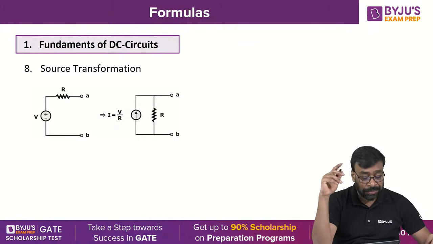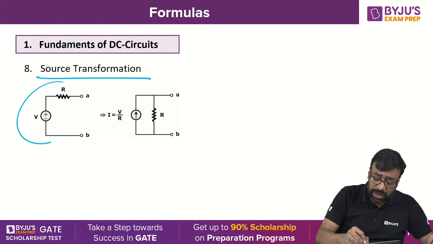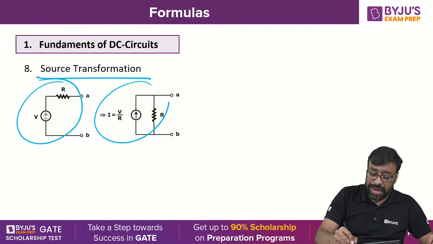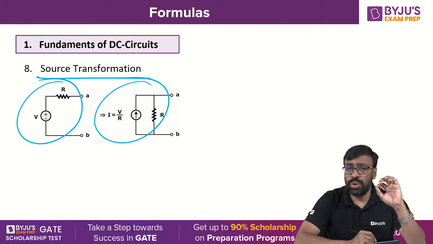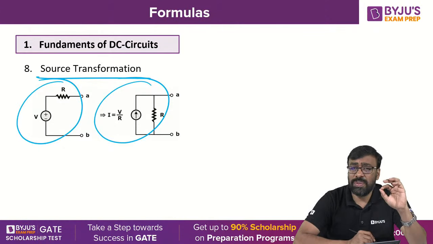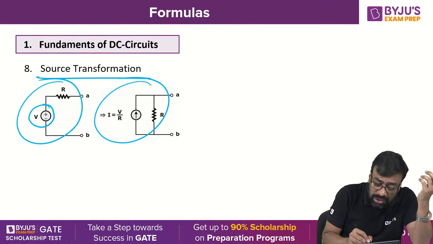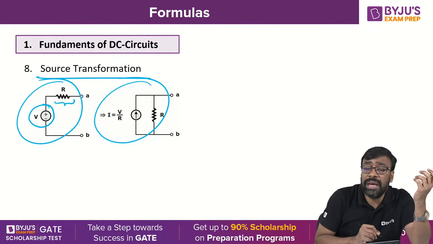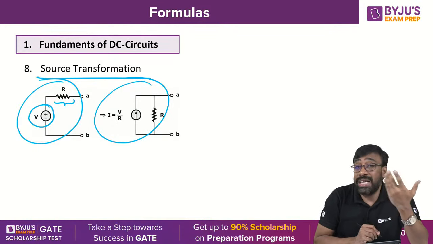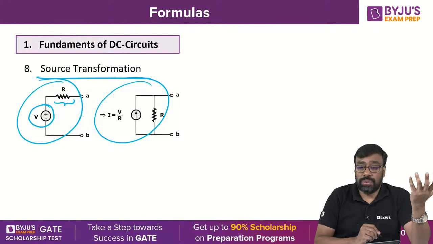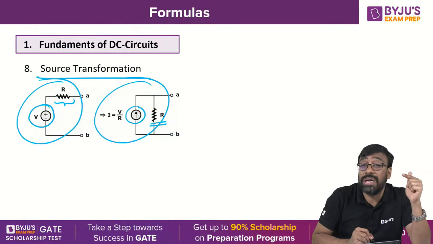Well, source transformation, I think all of you are aware clearly, right? A practical voltage source can be converted into a practical current source. What is a practical voltage source? A voltage source with a series resistor. This is the ideal voltage source, and this is a series resistor. An ideal voltage source with a series resistor is called a practical voltage source. An ideal current source with a parallel resistor can be considered to be what, or called what?